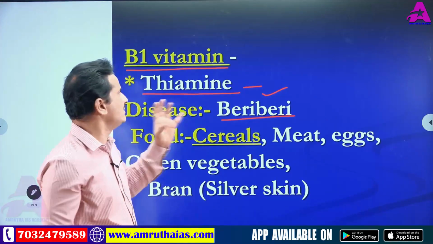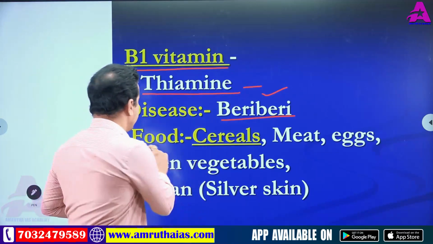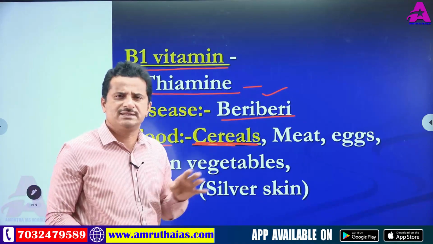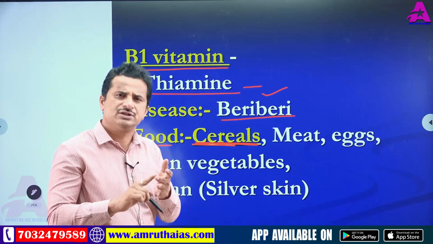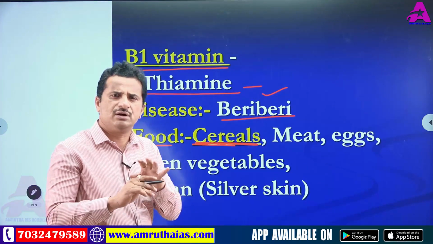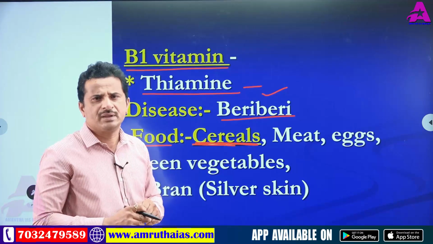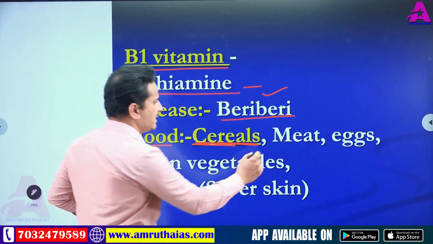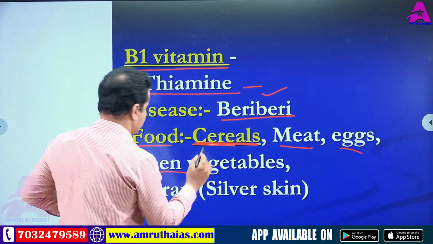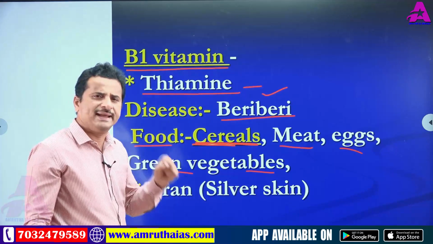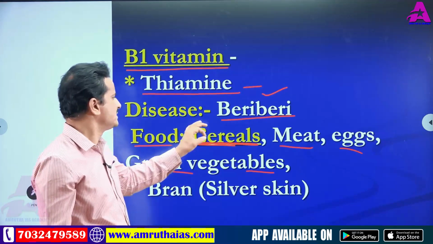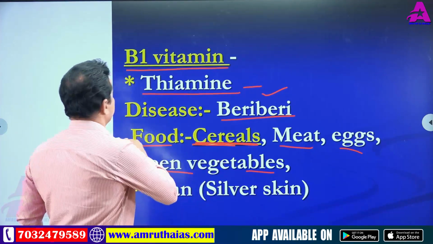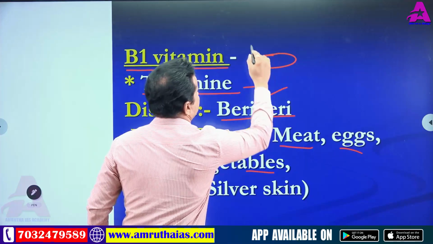Okay. Next, food material. Food material where B1 vitamin is available: mainly cereals. B1 vitamin is present in cereals. Cereals means rice, wheat, jowar, barley, sorghum. These are all called cereals. After cereals, vitamin B1 is also present in meat, eggs, green vegetables, etc. But the highest amount is present in cereals. In cereals, where is this B1 vitamin present? In the top layer.